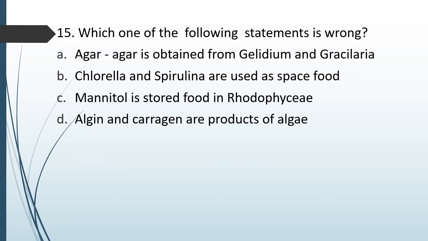Question number 62. Which one of the following statements is wrong? Option A, agar-agar is obtained from Gelidium and Gracilaria. Option B, Chlorella and Spirulina are used as space food. Option C, mannitol is stored food in Rhodophyceae. Option D, algin and carrageen are products of algae. Which one of the following statements is wrong? Correct answer is option C. Mannitol is stored food product in Phaeophyceae, that is brown algae, and not Rhodophyceae.